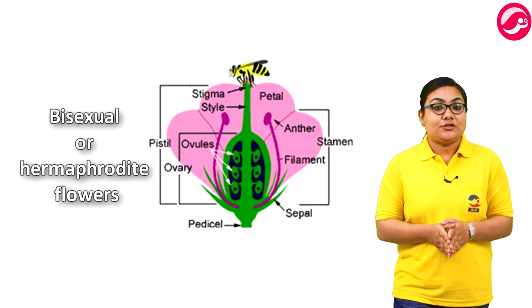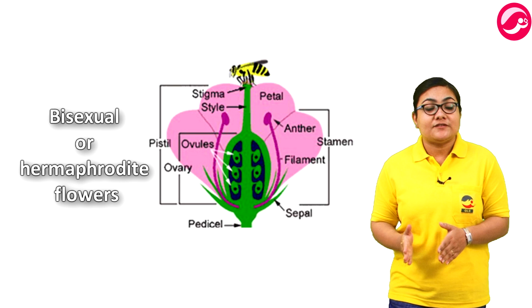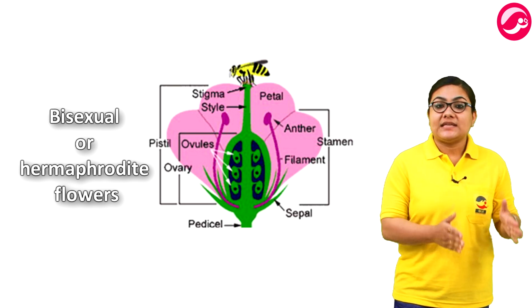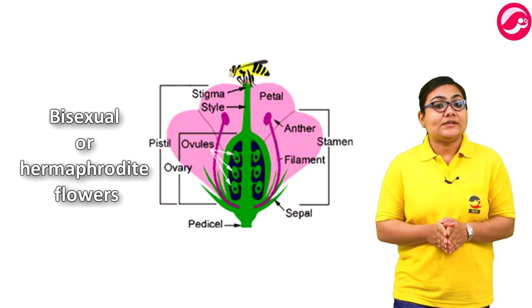Now, what are bisexual flowers? Bisexual flowers are the flowers which have both male as well as female reproductive structures, that is they have both stamen and pistil in them. Bisexual flowers are also called hermaphrodite flowers.